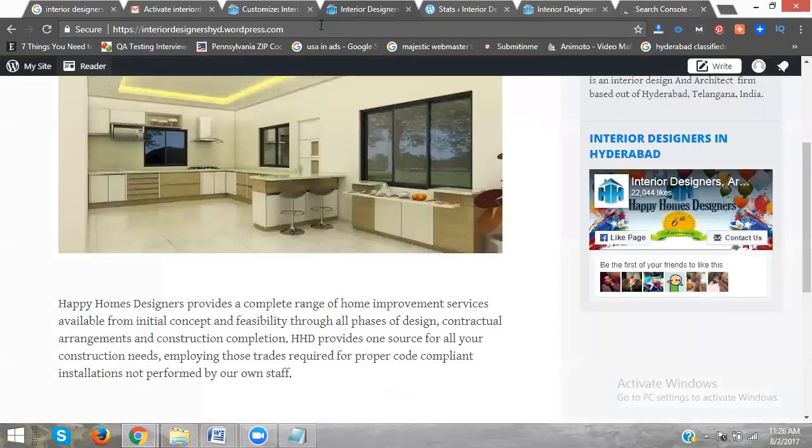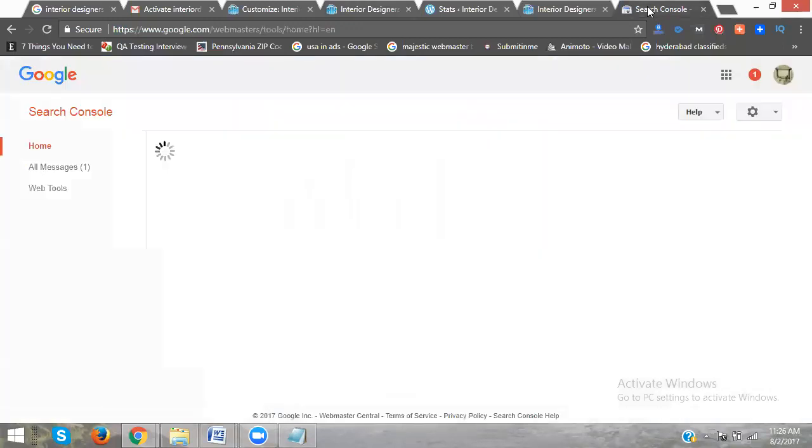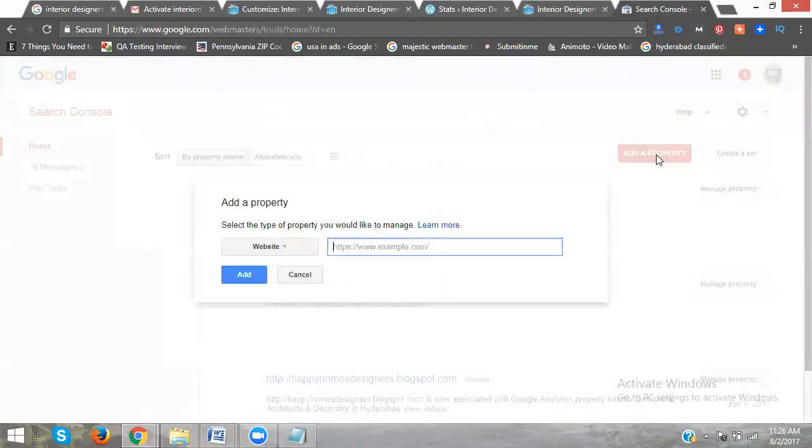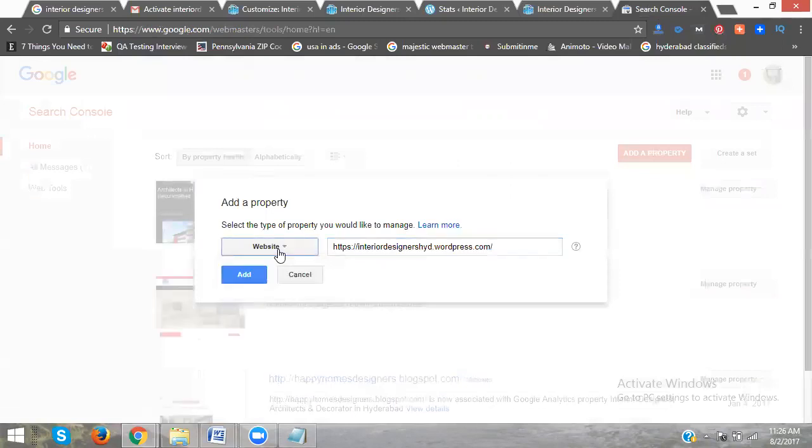Now copy this complete WordPress link. Go to the webmaster here. Add a property. Copy this URL. Here two things are there: one is the website and the other is Android apps. We will not work with the apps. You choose website. Click add.